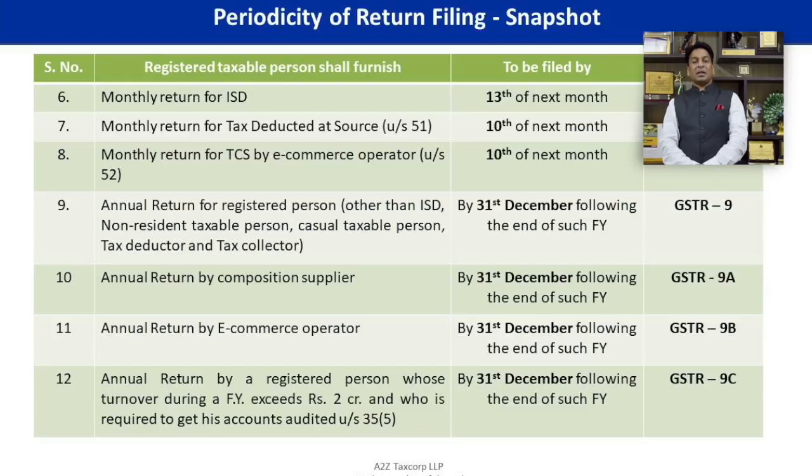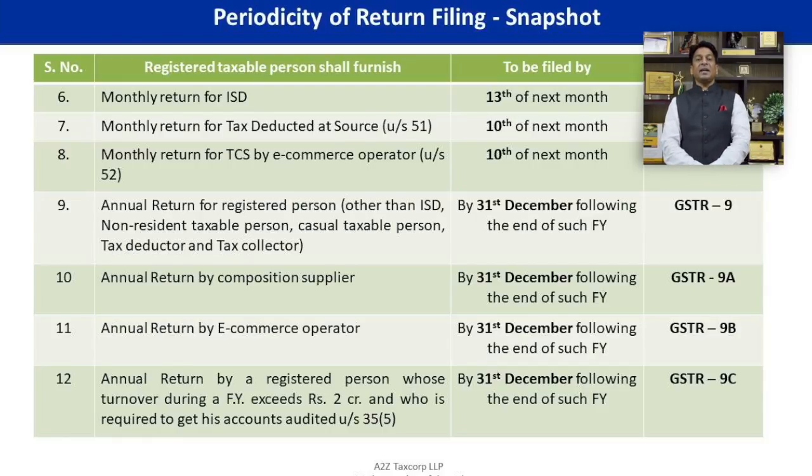Again due date would be 31st December of next financial year, and there would be concept of annual audit by form number 9C, which is called annual audit report, to be filed by such taxpayer whose aggregate turnover is more than 2 crore, and practicing chartered accountant or cost accountant are empowered to conduct audit for such assessee, and they will provide the audit report, which would be submitted along with GSTR-9C, and due date would be 31st December of next financial year.